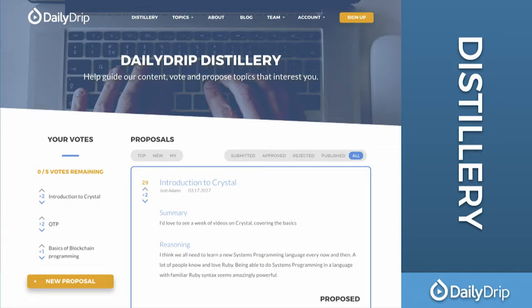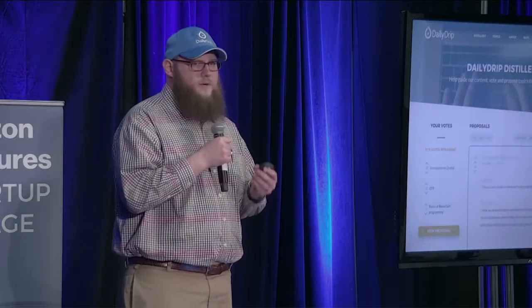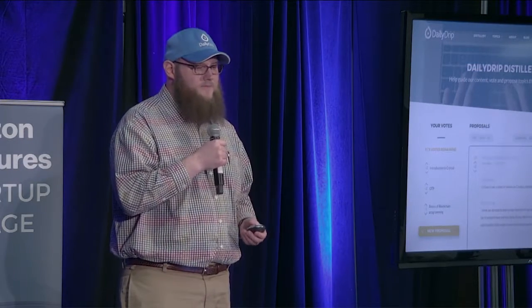Additionally, today we're announcing the distillery. This is a place where all of our users can come and suggest what they want to learn about and vote on it. They get a limited number of votes, so we know they're not just voting on everything. We know what's actually important to them. And then as those things rise to the top, we'll pick out the best pieces of them, turn that into content, and work with experts in that space, so they get to learn exactly what they want.